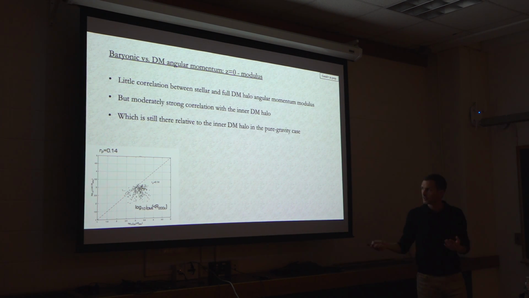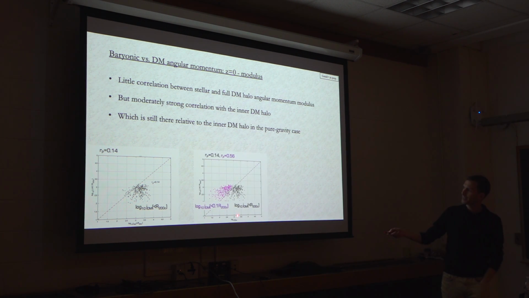Now if we look at the modulus, we see that after all these changes, all this loss and increase of angular momentum over cosmic time, we indeed end up with a really weak correlation between the modulus of the stellar angular momentum and the dark matter angular momentum at the final time, a Pearson coefficient of just 0.14. But if we look at the dark matter modulus within the galaxy radius, so in the inner part of the halo, we get a much better correlation.